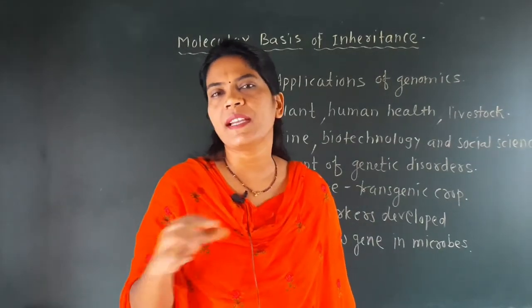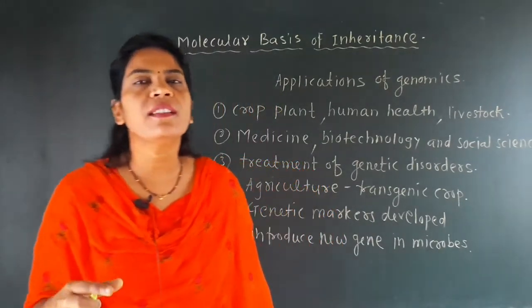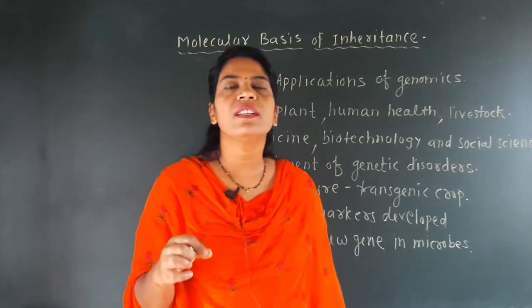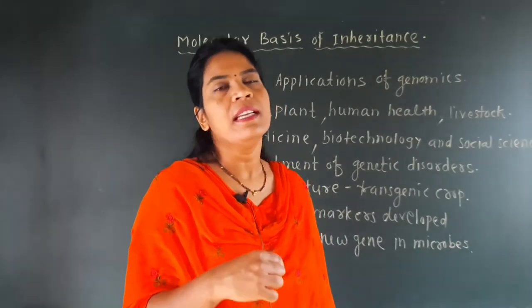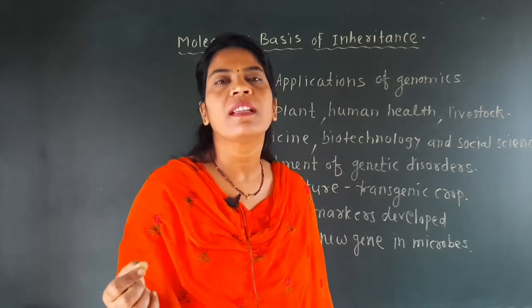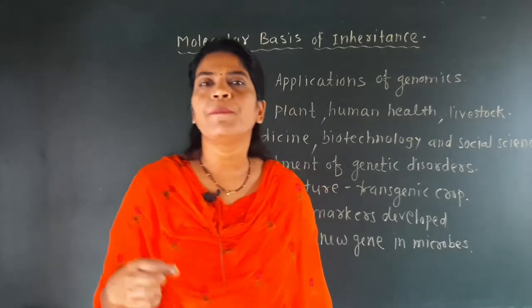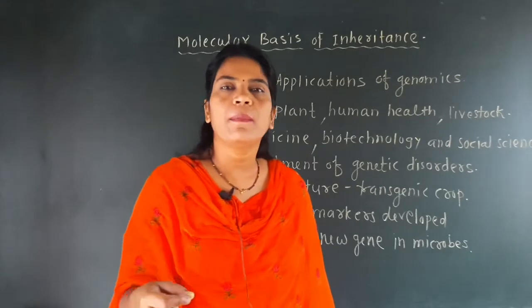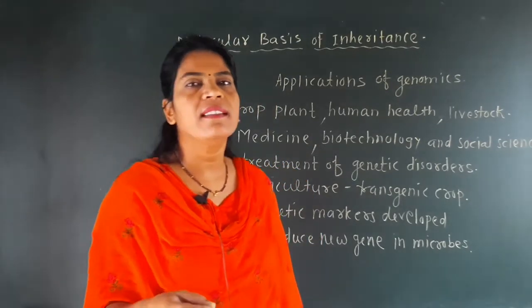Some of the applications are linked to each other. Genetic disorder means a disorder which is related to the gene. For example, there are a lot of genetic disorders like sickle cell anemia, color blindness, hemophilia.